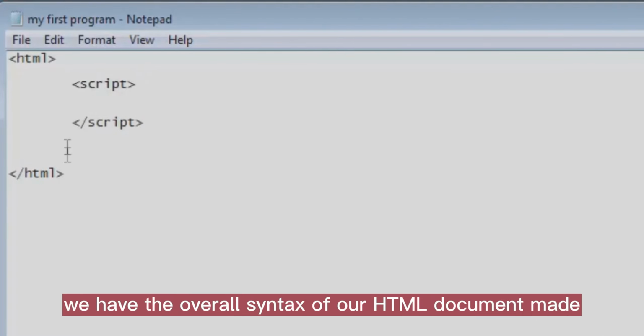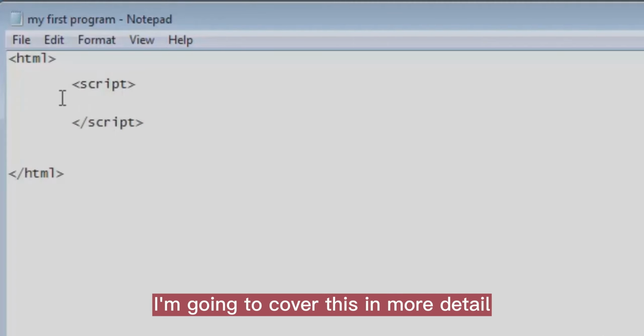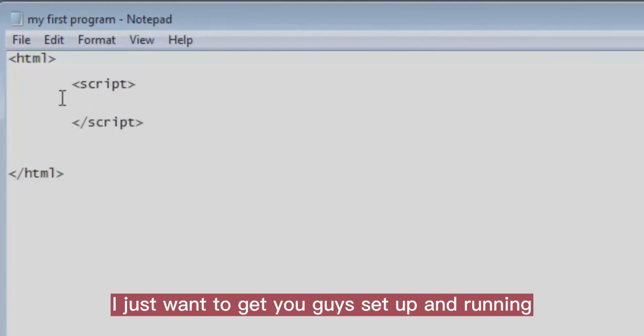Alright, so we have the overall syntax of our HTML document made. And again, don't worry about this too much. I'm going to cover this in more detail later on in the course. I just want to get you guys set up and running.